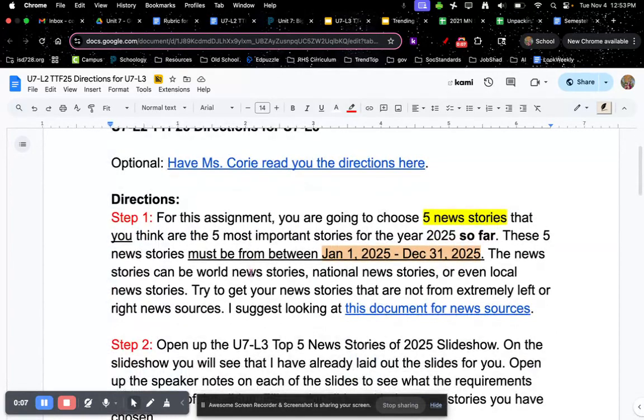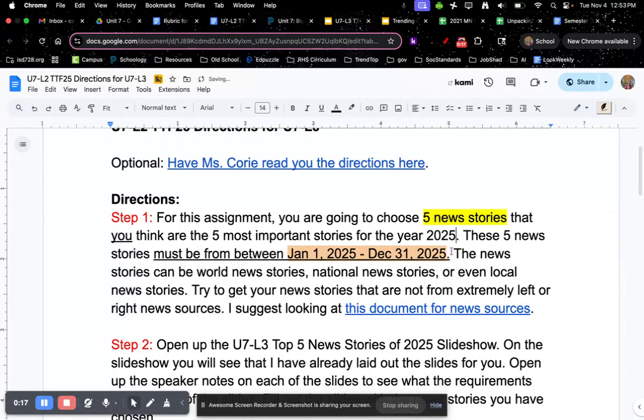All right, so step one for this assignment, you're going to choose 5 news stories that you think are the 5 most important stories of the year 2025. These 5 news stories must be from between January 1st, 2025 and December 31st, 2025. The news stories can be world news stories, national news stories, or even local news stories. Try to get your news stories that are not from extremely left or right news sources.